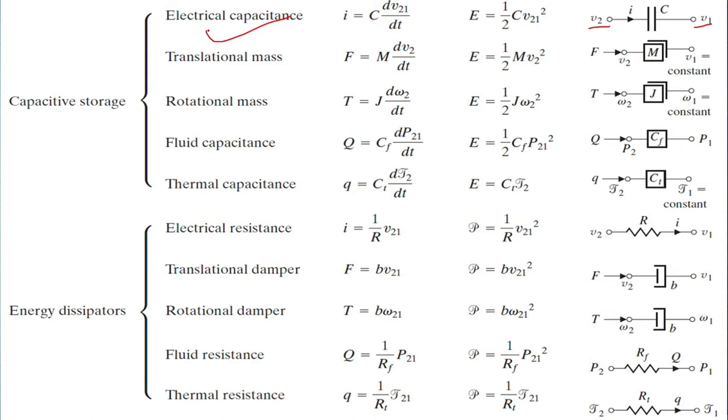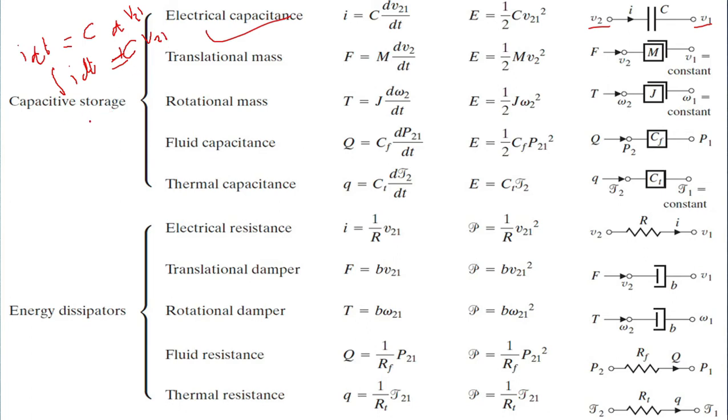So if you want to find the voltage from this equation, simplify it: I dt is equal to C dV21. Now take integration, so integration of I dt is equal to C, which is constant, times the integration of dV21, which will be V21.